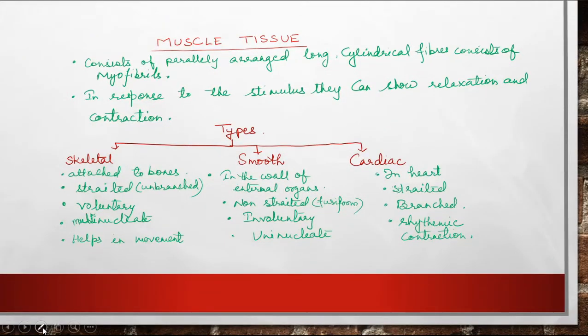This slide is showing muscle tissue, which is the third type of animal tissue. Muscle tissues consist of parallelly arranged long cylindrical fibers which consist of myofibrils, and they respond to a stimulus, and hence they show relaxation as well as contraction. These are of three types: skeletal muscle, smooth muscle and cardiac muscle. Skeletal muscles are attached to the bones, smooth muscles are present in our internal body parts, and cardiac muscles in the heart.